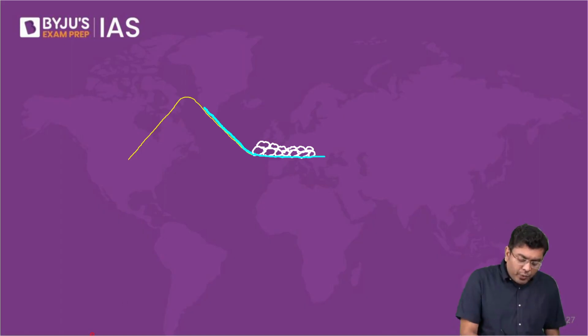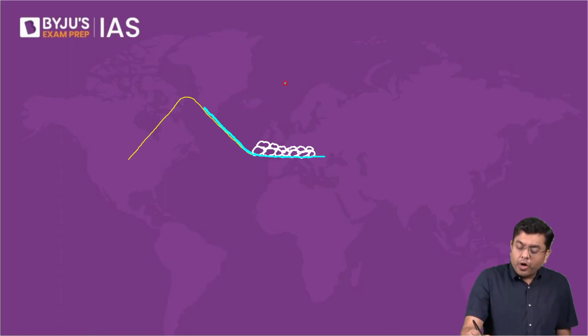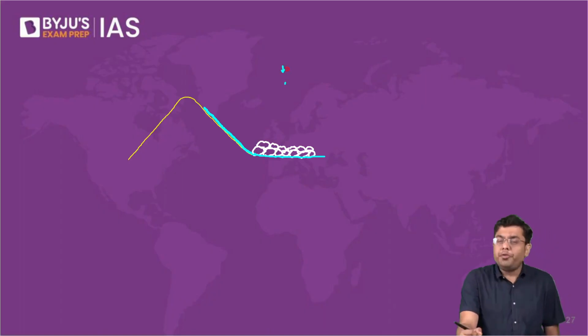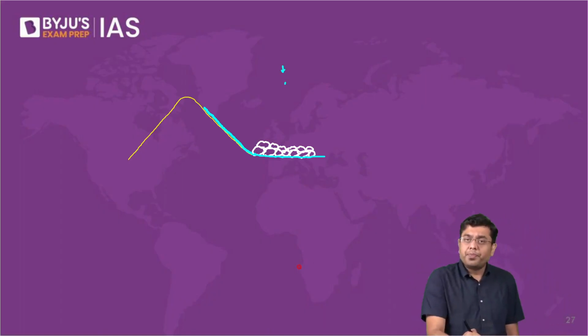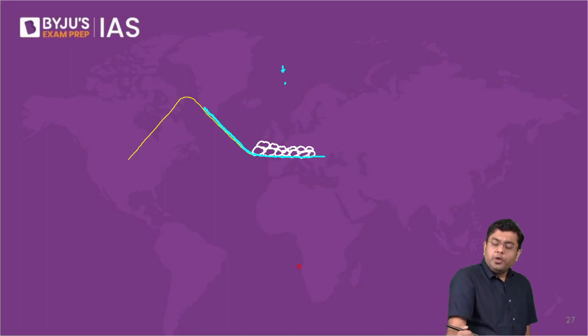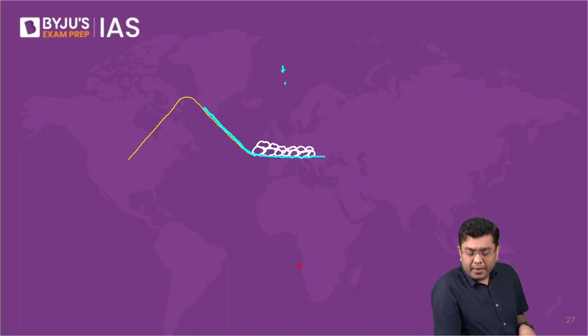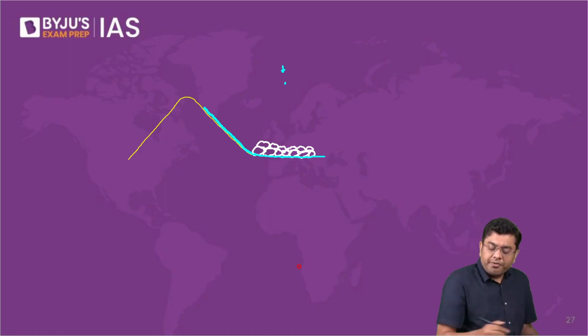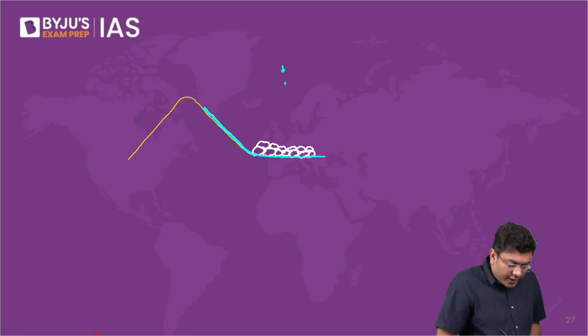Now, if someone takes a top view of this, you won't even be able to see the river because all these rocks and boulders will be blocking the view of your river flow. So from the top, the river won't even be visible. The river flow will be hidden. So here you will find that these are the rocky terrains. These rocky tracts or rocky terrains are referred to as bhabar.